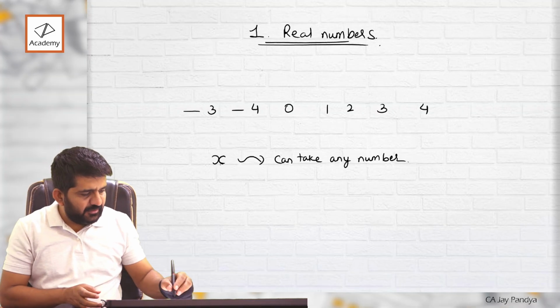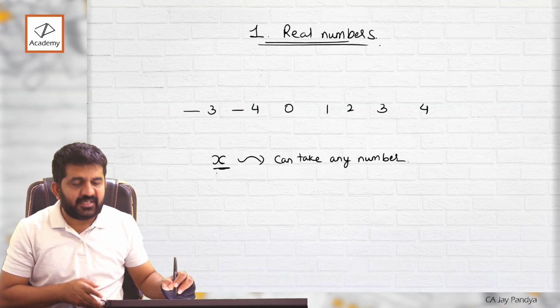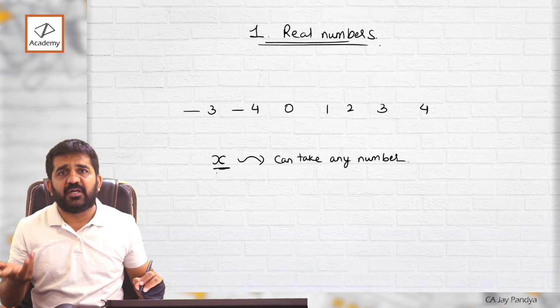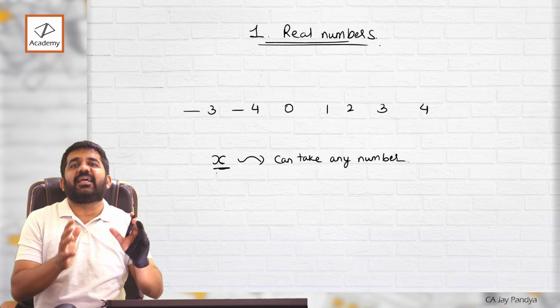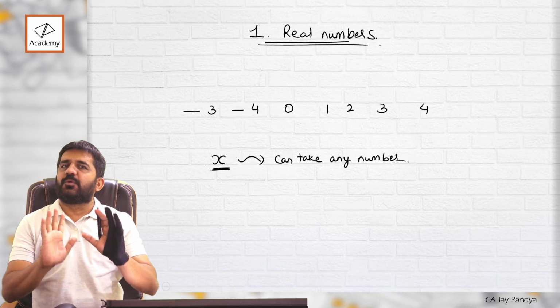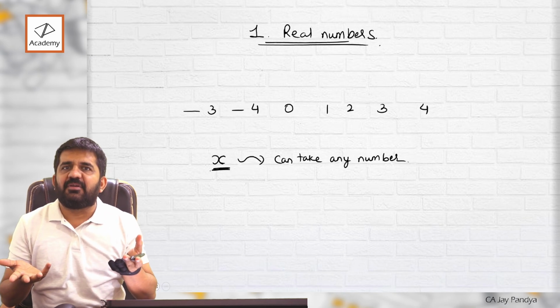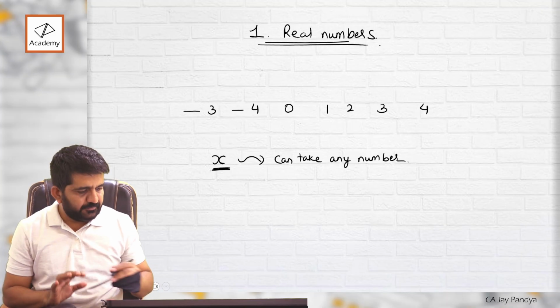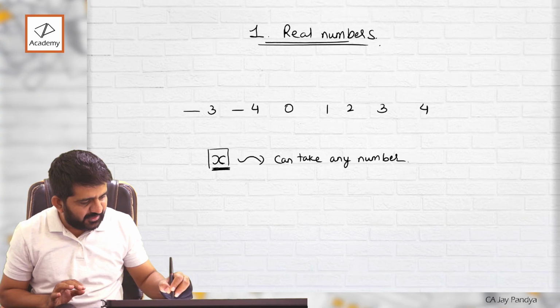What does that mean? X can take number 1, x may be equal to number 5, x may be equal to number 10. So x can take any number, right? So x is a variable. Even y can be variable. You can define variable anything. You can even define z as a variable. So x is a variable.